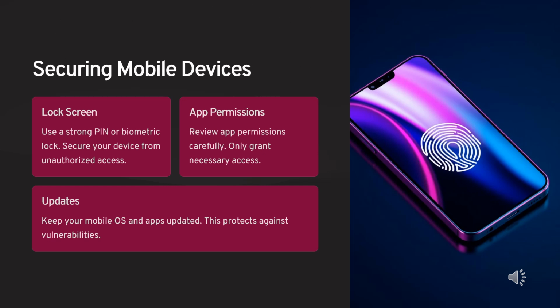How to secure mobile devices. Lock your screen and use a strong PIN or biometric lock. Secure your device from unauthorized access. Next, review app permissions carefully and only grant necessary access. Check for updates and keep your mobile OS and apps updated. This protects your mobile against vulnerabilities.